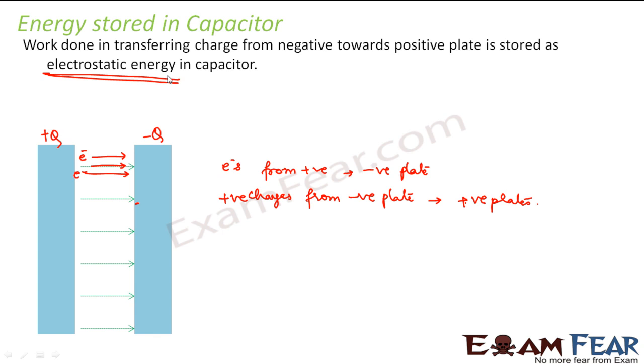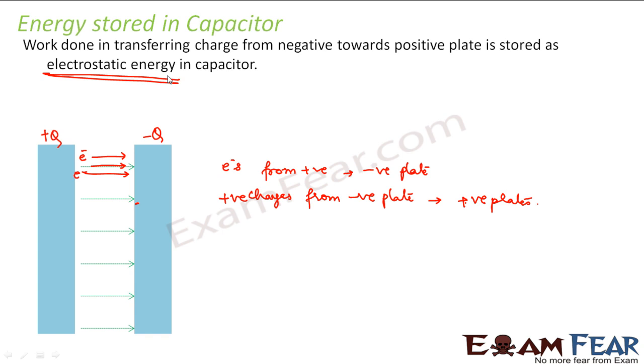So when does this energy get stored? The energy is basically stored during charging. When the capacitor gets charged, that is, when it is connected to a voltage source, the voltage source will supply some amount of charge to the capacitor and the capacitor will get charged. So during this charging phase, the capacitor will store the electrostatic energy in itself. Now when it gets charged, it has electrostatic energy with it.